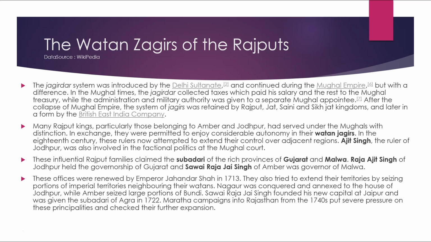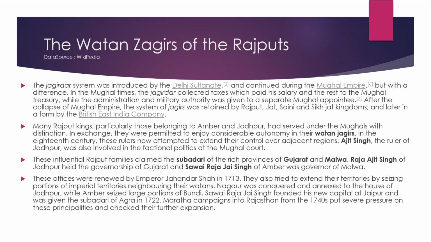The Watan Jagirs of the Rajputs. The Jagirdari system was introduced by the Delhi Sultanate and continued during the Mughal Empire, but with a difference in Mughal times. The Jagirdar collected tax, which paid his salary, and the rest went to the Mughal treasury, while the administration and military authority was given to a separate Mughal appointee. After the collapse of the Mughal Empire, the system of Jagirs was retained by the Rajput, Jat, Saini and Sikh kingdoms, and later in a different form by the British East India Company.